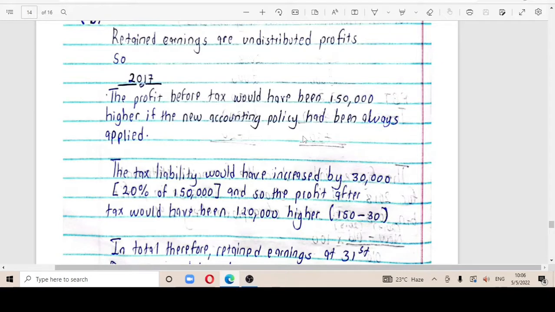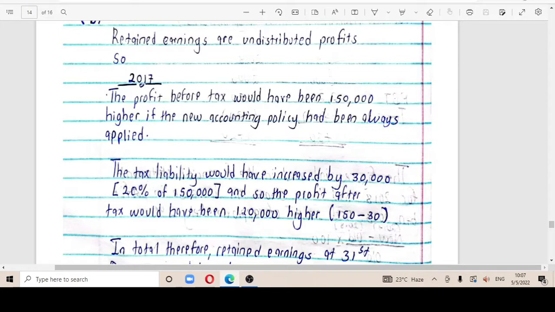So we need to also adjust, get to know what happened in 2017, so that we can bring it to 2018 and adjust accordingly. So meaning this figure in the profit before tax had been 150,000 higher if this change had always been applied. So meaning that the tax liability would have been increased by 30,000. Where does this 30,000 come from? The 30,000 comes from the 20% of this higher figure in the profit before tax.